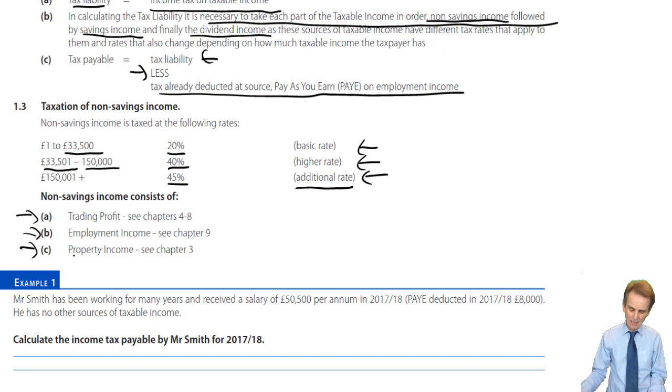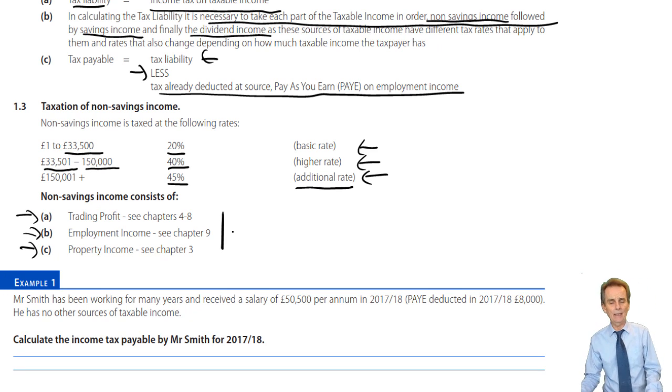What we'll have to see in all these various chapters is how we derive those figures of income that will be chargeable to tax, to include upon the income tax computation, as we saw last time. Look at trading profit, chapters 4 to 8. There are some 5 chapters there that deal with trading profit.